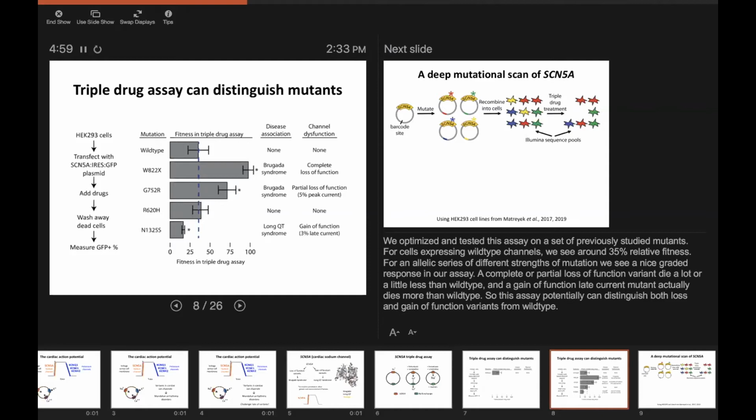And then finally, we put in a gain of function variant there at the bottom. And we were excited to see that that variant actually died at a faster rate or higher rate compared to wild type, which possibly suggested that we could use a single assay to identify both the loss and gain of function flavors of this protein.